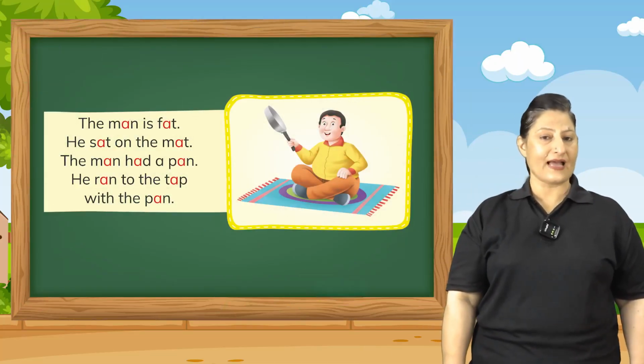Hello children, now we all have learnt how to read different words with the phonic sound of the vowel A, which says A. It's time to use these words to form different sentences. Let us all do the reading practice. Let us read the first line.